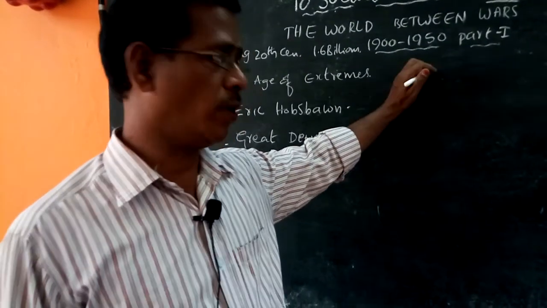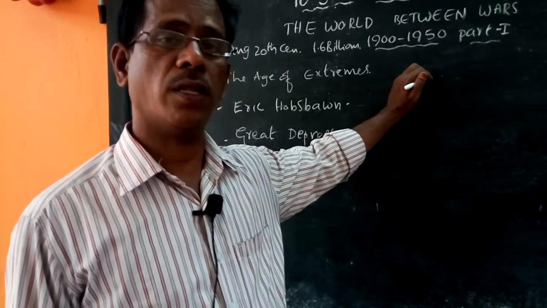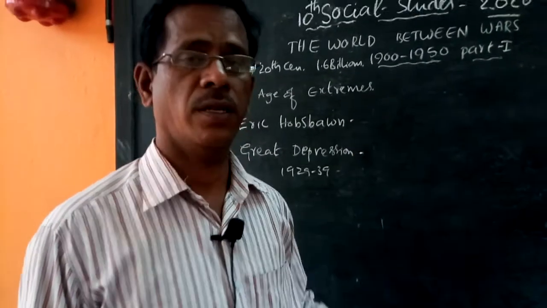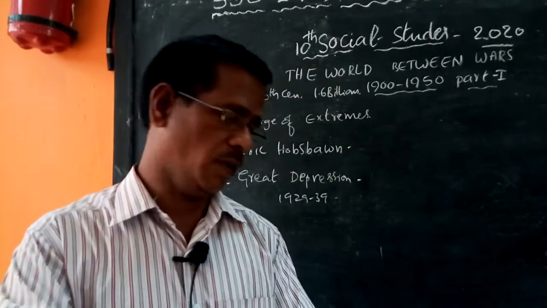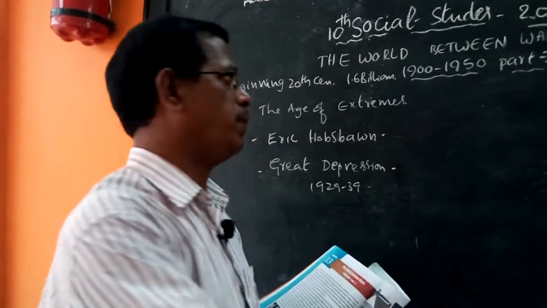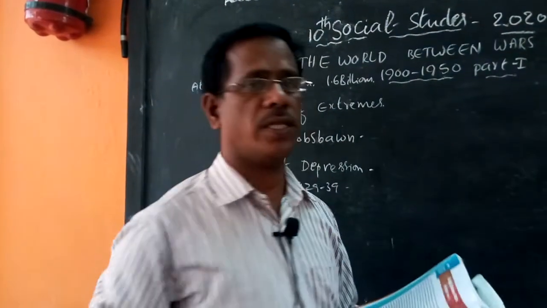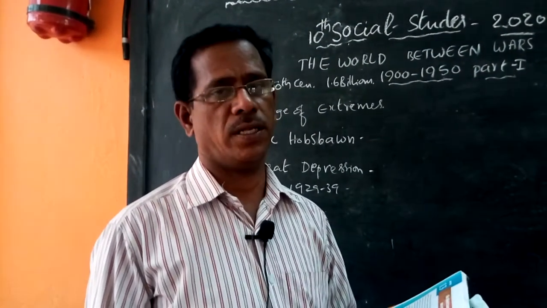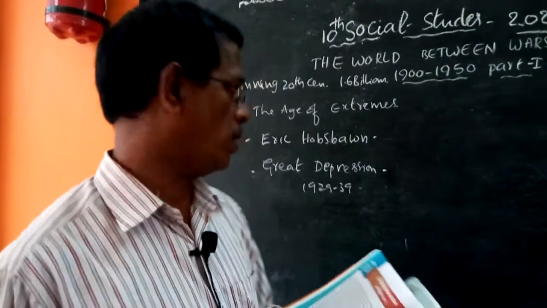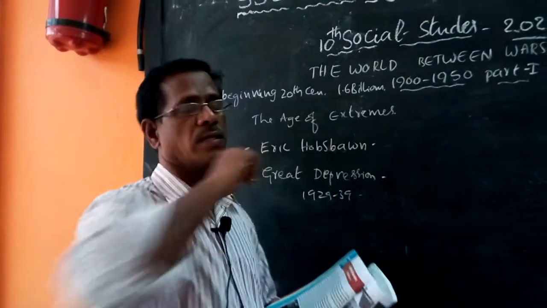Before going to that, what were the situations in the world from the 19th century to 1950? At the beginning of the 20th century, the period from 1900 to 1919, the population of the world was just 1.6 billion.